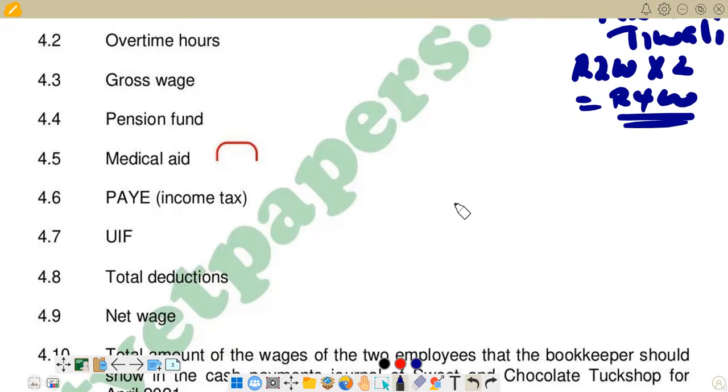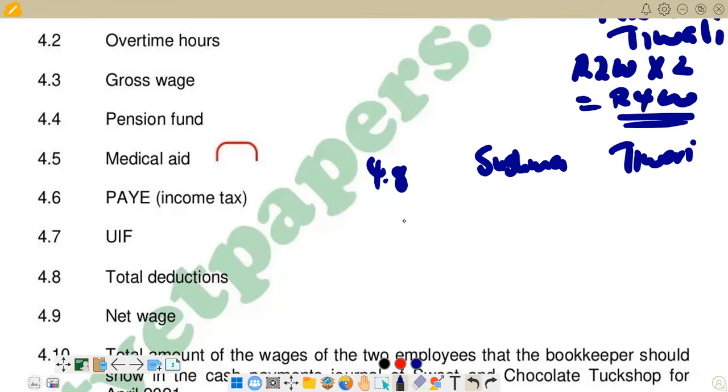We are saying for Sushma, here we say Sushma, and also we have Tiwari. This is now 4.8. And out of these people, for the deductions that we have pension fund, and also we have medical aid.